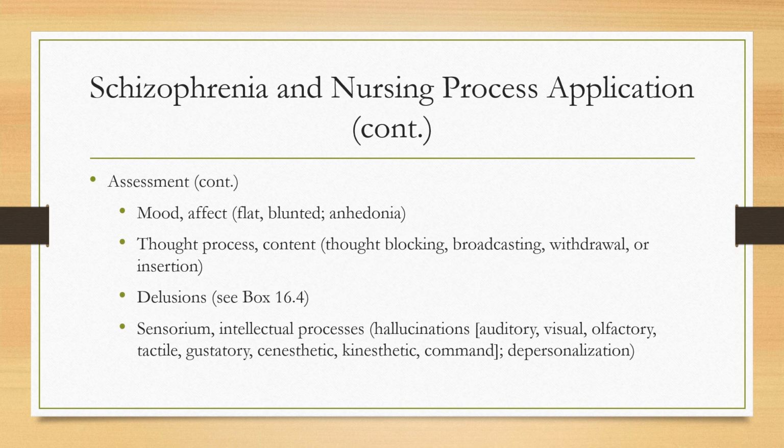Those with schizophrenia frequently have a wide variety of mood and affect. Remember that mood is the person's pervasive and enduring emotional state, while affect is the outward expression of their emotional state. Affect can range from flat, which is no facial expression, or blunted, which is a few facial expressions, to silly and euphoric. Affect may be incongruent. The person may laugh while talking about someone's death, or they may cry when talking about their last group. The patient may say they feel depressed, like nothing brings them any joy, anhedonia, or they may say that they're all-knowing and all-powerful.